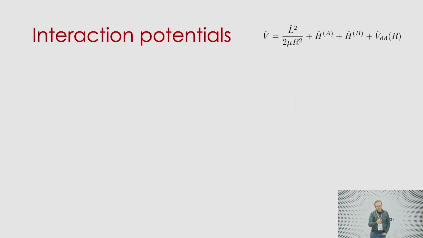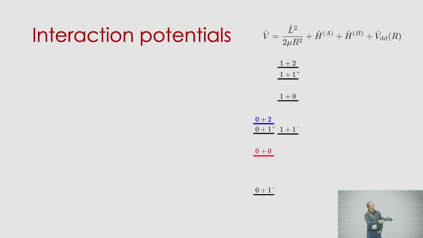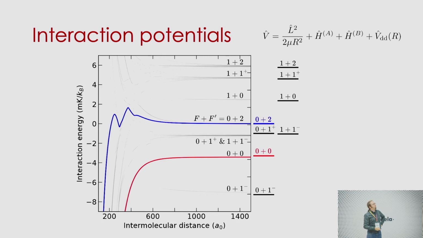So let's do that more quantitatively. We can look at interaction potentials. Again, these are our initial states that we can choose. We then throw in a dipole-dipole operator, and we get something that doesn't really work well on this screen. It doesn't matter that much; the colored ones are most important. We see that these two colored states have van der Waals interaction, either an attractive or a repulsive one. Now this repulsive one for the 0+2, at some point it couples with all kinds of other channels and bumps up and down. But the idea is that at ultracold temperatures, we can use this barrier to effectively shield or lower collisional loss between these two molecules.